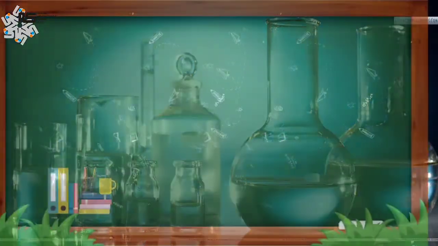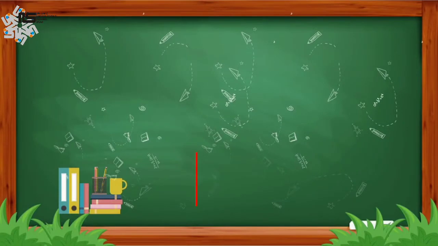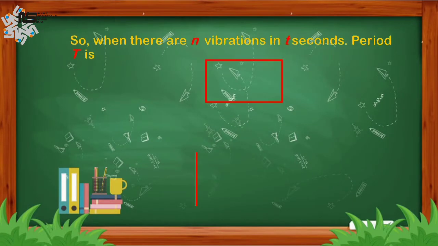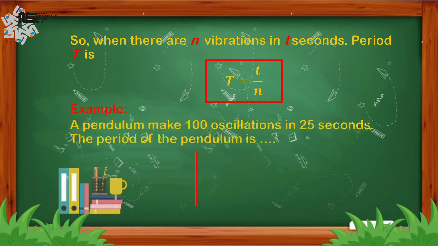Now, look at this example. When there are n vibrations in t seconds, the period T is equal to small t divided by n. For example, a pendulum makes 100 oscillations in 25 seconds. So, what is the period of this pendulum?